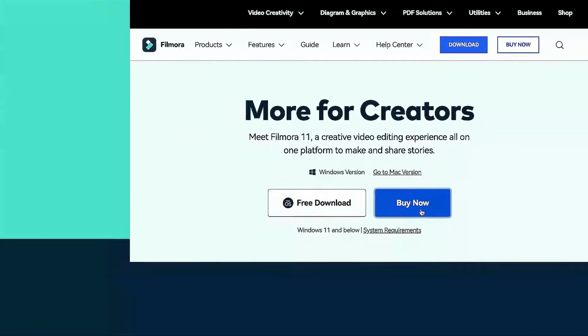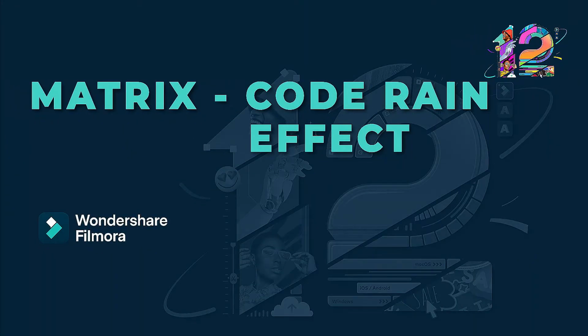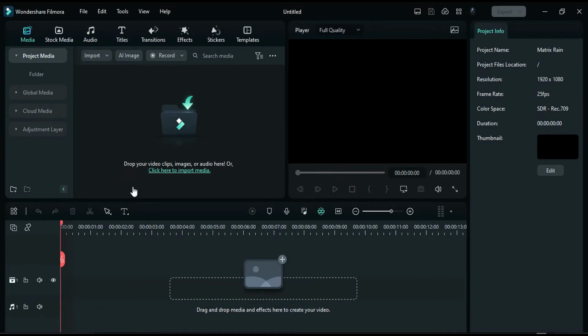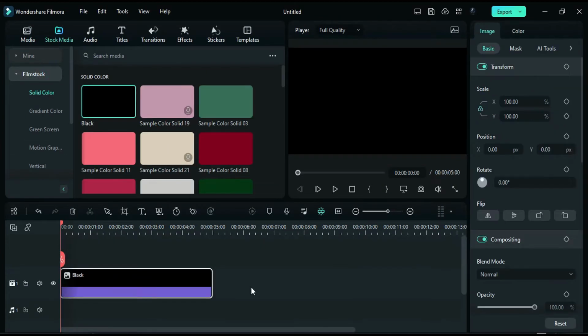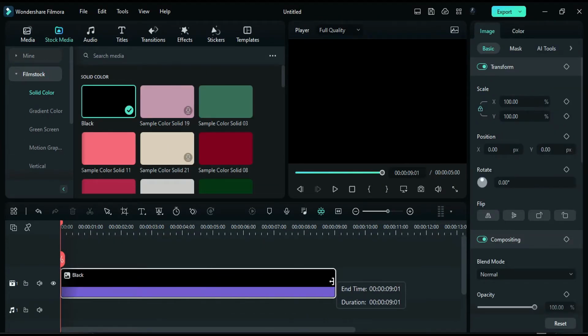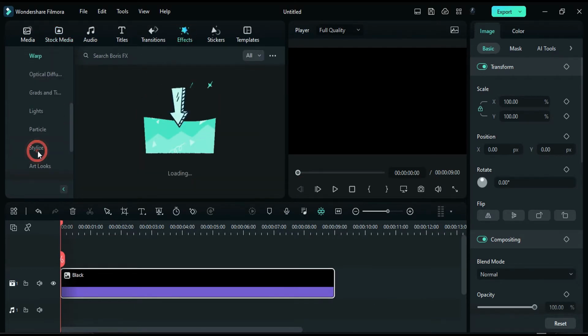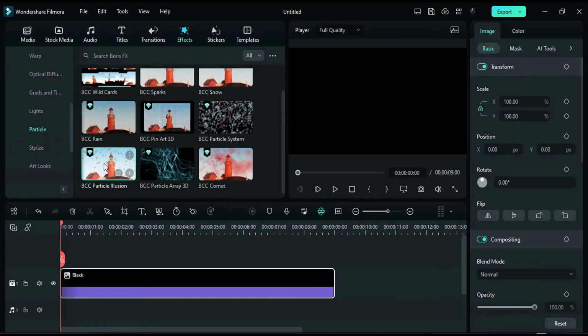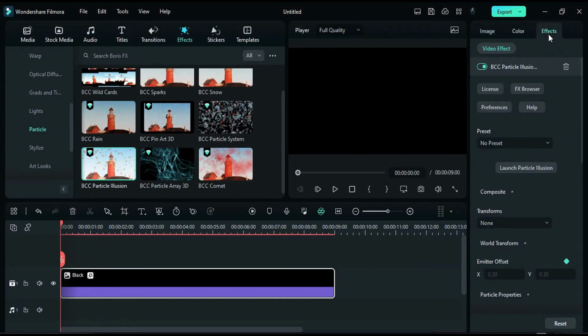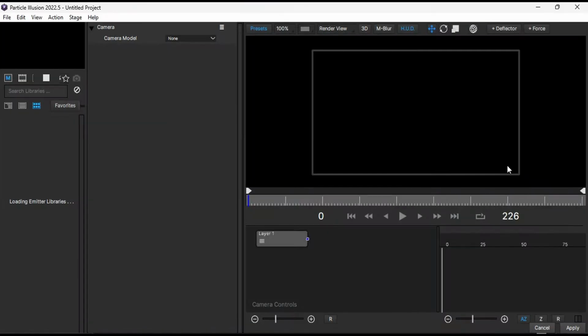In this video, we will create the code rain effect from Matrix in Wondershare Filmora. First, drop a black color clip on track 1 and make it 9 seconds long. Then go to the Effects panel and apply the BCC Particle Illusion effect by Boris FX to the black color clip. Next, open the Effects settings and launch Particle Illusion.